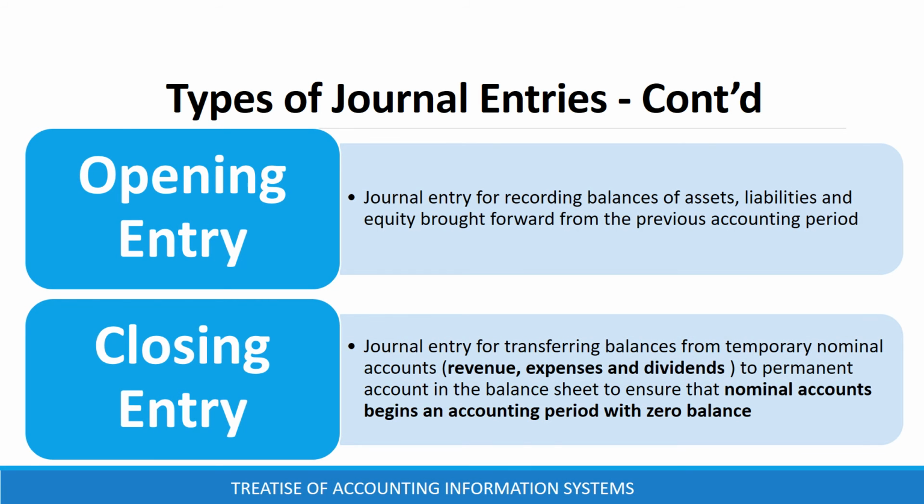An opening entry is a journal entry for recording balances of assets, liabilities, and equity brought forward from the previous accounting period. Lastly, a closing entry is a journal entry for transferring balances from temporary nominal accounts into permanent accounts in the balance sheet. It involves transferring of balances from revenue, expenses, and dividend accounts into the balance sheet. Closing entries ensure that nominal accounts begin an accounting period with 0 balance.